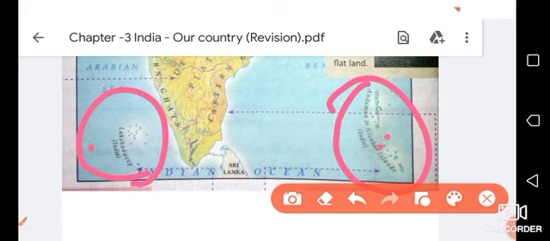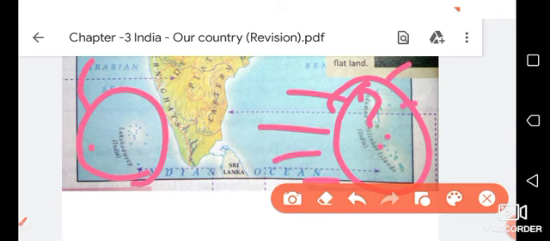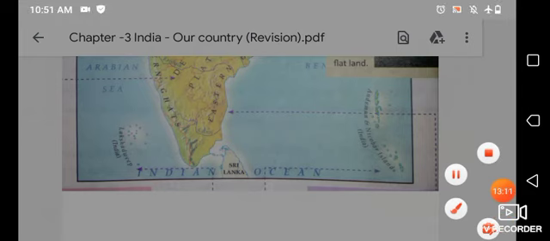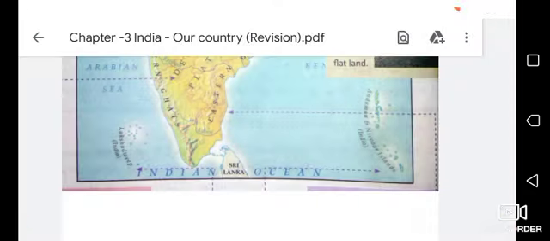So we have two island groups. First one is Andaman and Nicobar, that is in Bay of Bengal, and second one is Lakshadweep, that is in Arabian Sea. Okay, so what is an island? Do you know about island? So island is a mass of land surrounded by water on all sides. Here you can see everywhere is water, and in the middle there is a little part of land. So this is called island. I hope you understood this.